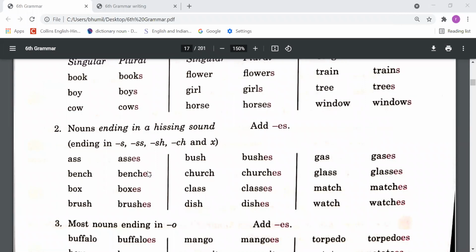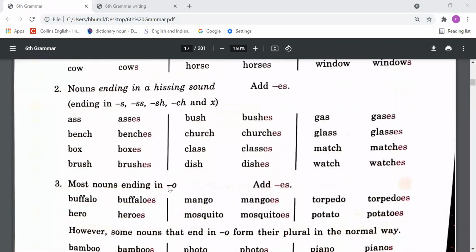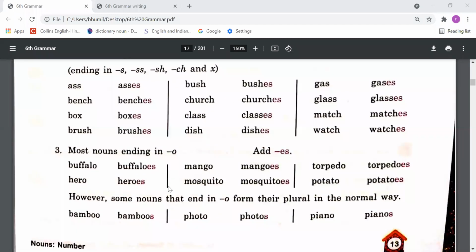So you can observe that every word has a hissing sound at the end. That's why, while making singular to plural, we should add es, not only s, right? And all these words end in the letter s, or ss, or sh, or ch, or x. Usually these letters are found at the end of a word, when we have to add es while making singular to plural. Let's read the third rule.